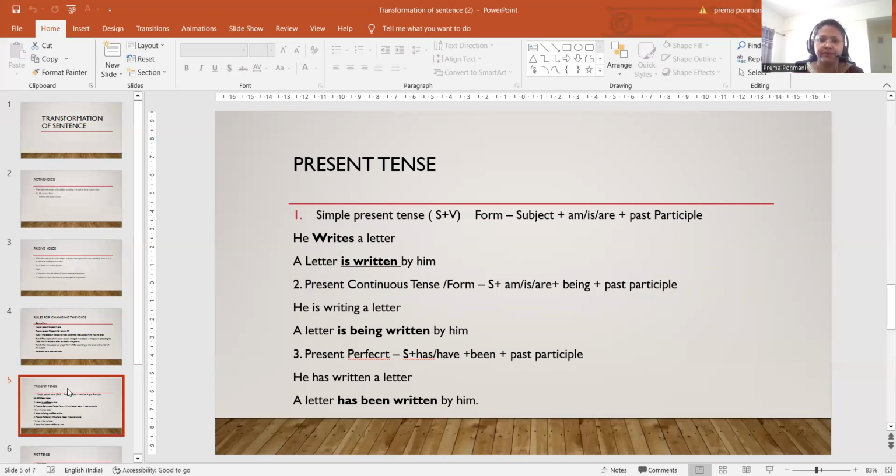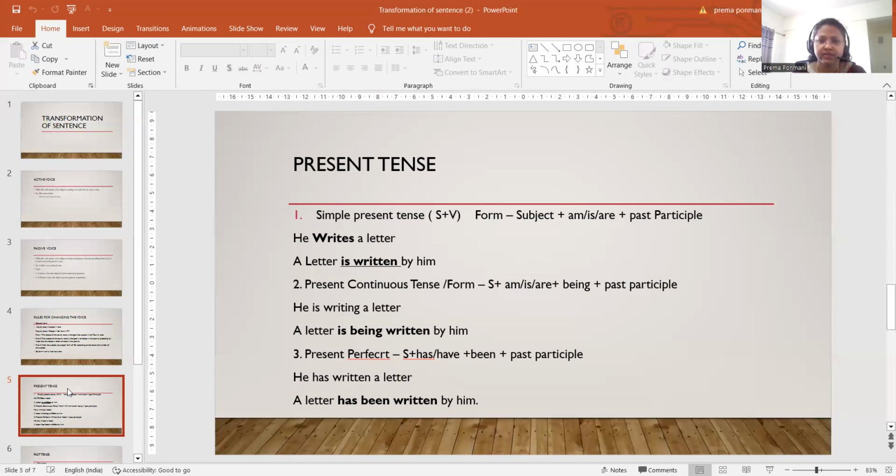Among these, the first three tenses are applicable to change active to passive: simple present, present continuous tense and present perfect tense. And for present perfect continuous tense, there is no change when you are changing active to passive. Okay, so we'll see one by one.